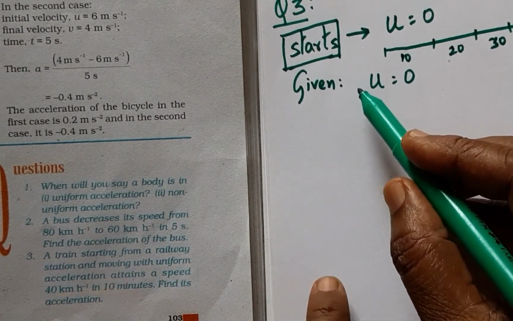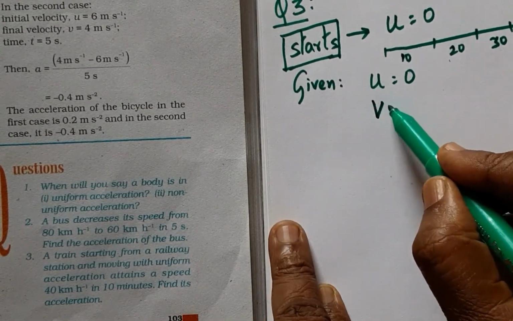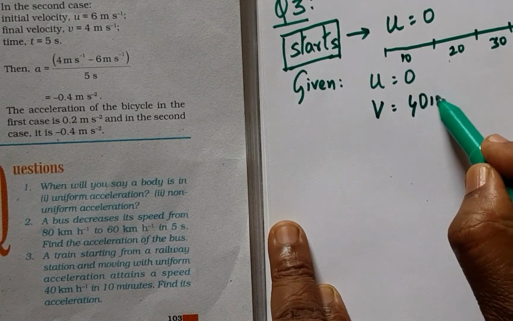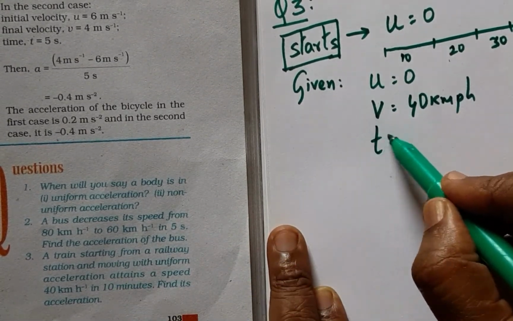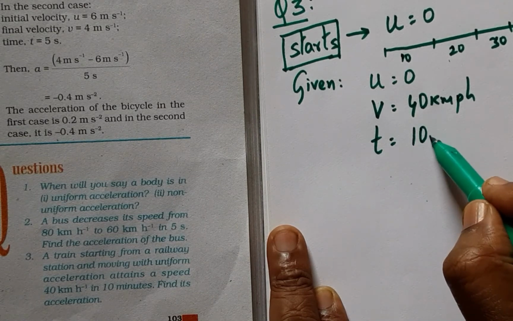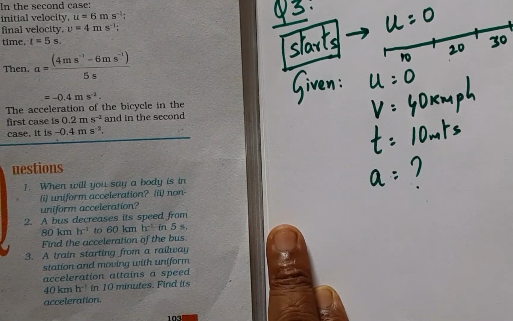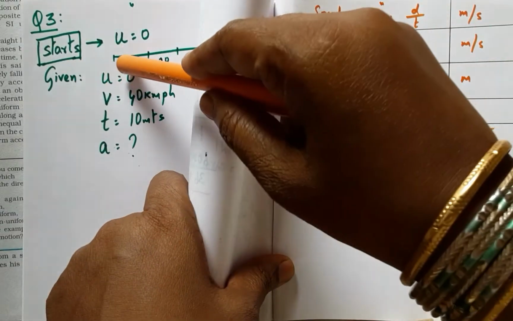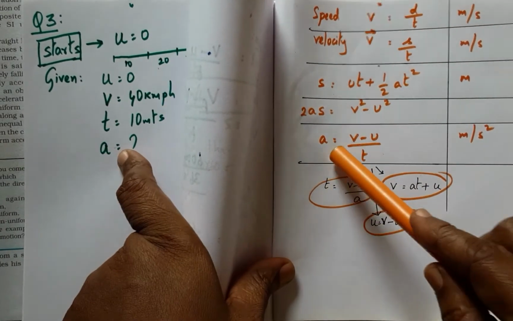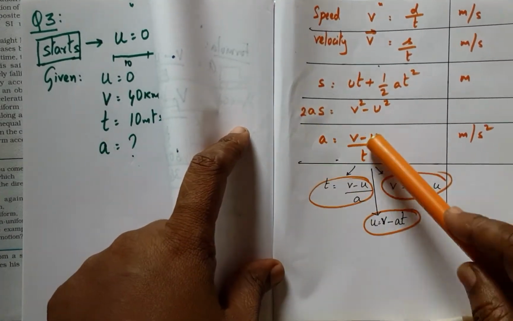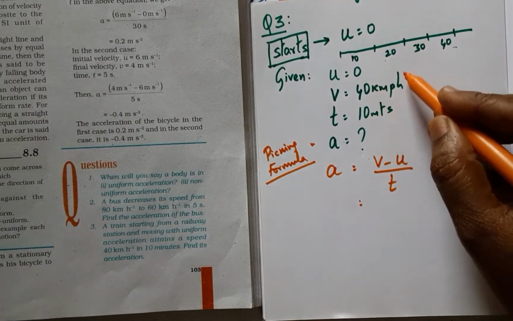And attains a speed of 40 kmph. That is the final velocity. So 40 kmph, the second keyword. And the next thing given is time. It is 10 minutes. And now we are supposed to find acceleration. With this given content, we have to check which formula suits, and we want A, so obviously this is the choice. Now the units should be in agreement.